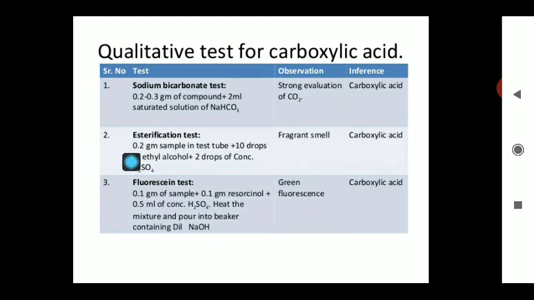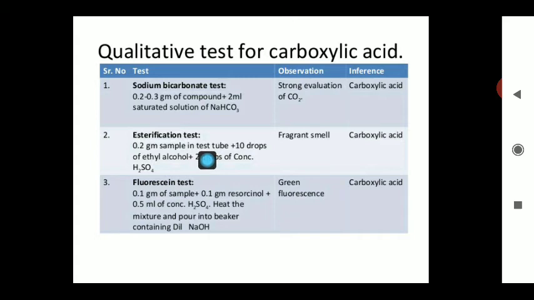Second test, the esterification test. If the given organic compound is taken in a test tube, approx 10 drops of the ethyl alcohol we have to add and 2 drops of the concentrated sulfuric acid. The fruity smell, fragrant smell will be there that indicates the presence of the carboxylic acid.